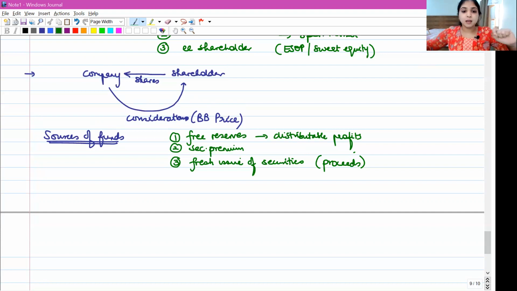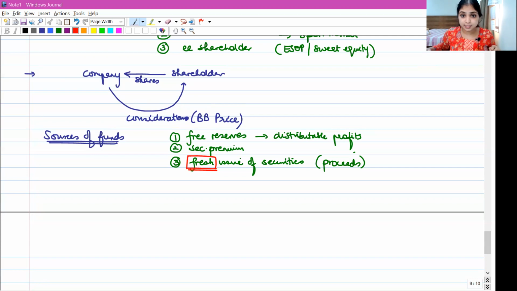Now listen. I'll tell you a mistake which students make. Instead of writing the third point, fresh issue of securities, they just write proceeds of issue of securities. This word fresh over here does have a significance.